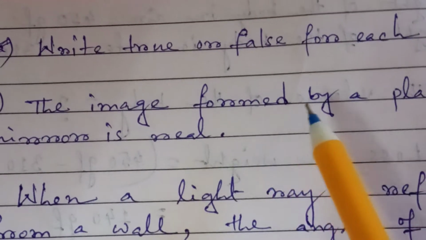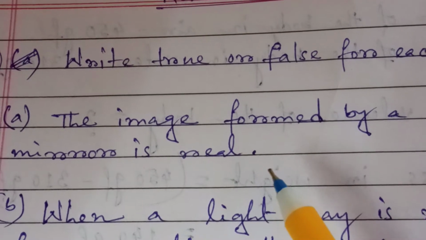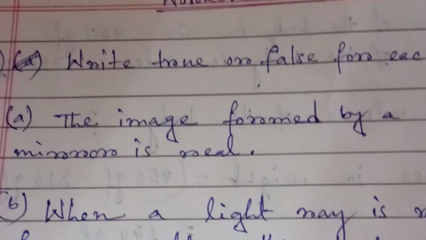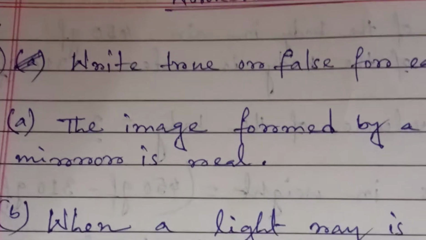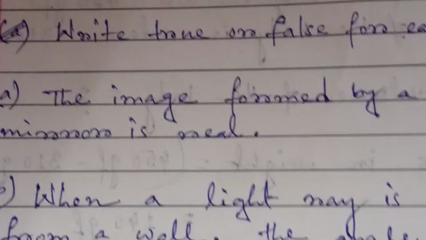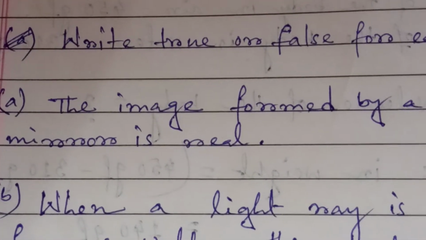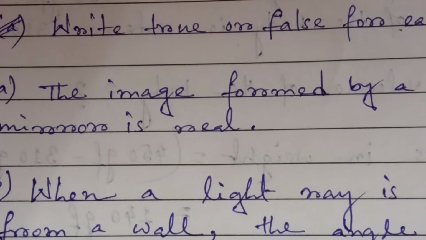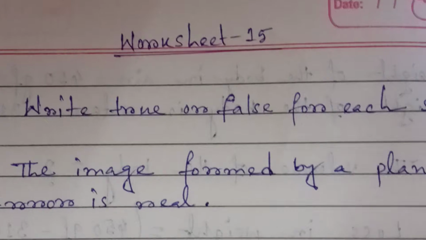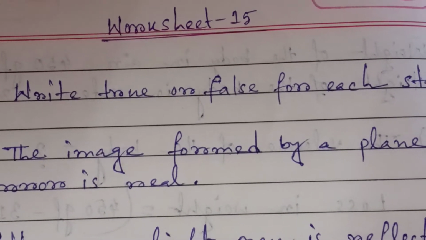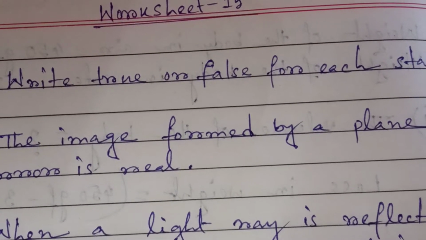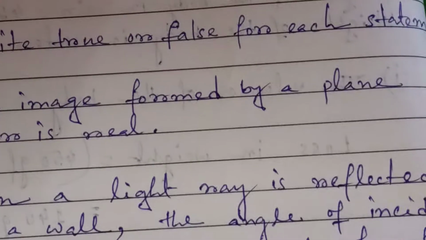So this statement is false because we know that the image formed by a plane mirror is at the backside of the mirror, so it is not real. It is a virtual image. Whenever I discuss a point source or extended source, I told you that when the incident rays fall on a reflecting surface and are reflected to our eyes, we can see that the reflected rays appear to meet at a point behind the mirror.